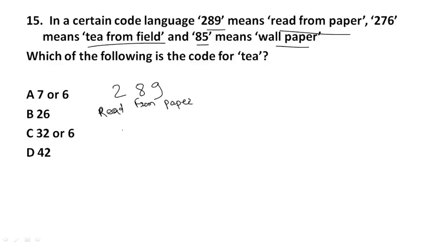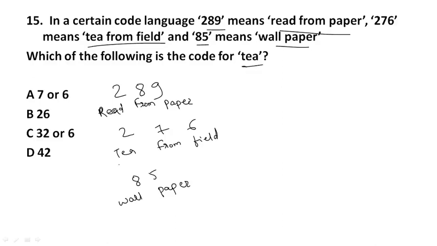Okay, then 276 tea from field, and 85 means wallpaper. What do we have to find?